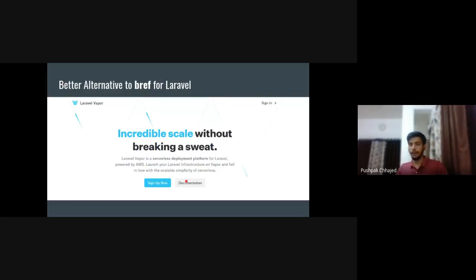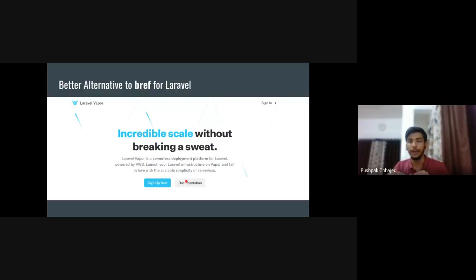But there is a better alternative called Laravel Vapor, and most of you must have known about Laravel Vapor, because Laravel Vapor is a first-party package provided by Laravel to host Laravel on Lambda, right? Believe me, I have used this package, and it is a really good package. You don't have to configure anything like the things which we have configured. You just need to sign in and give your GitHub repository, and it will automatically handle all those things for you.